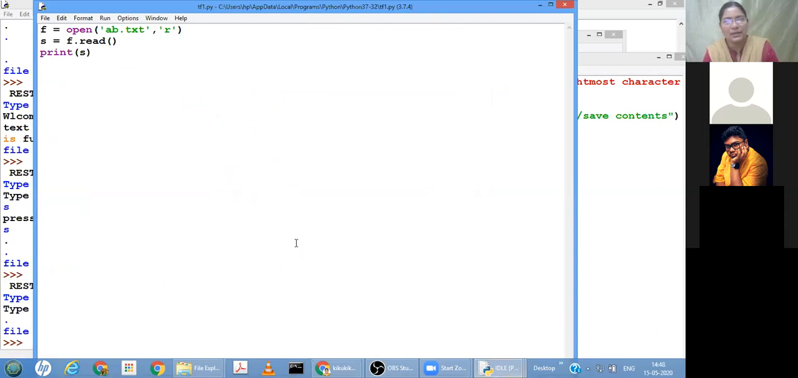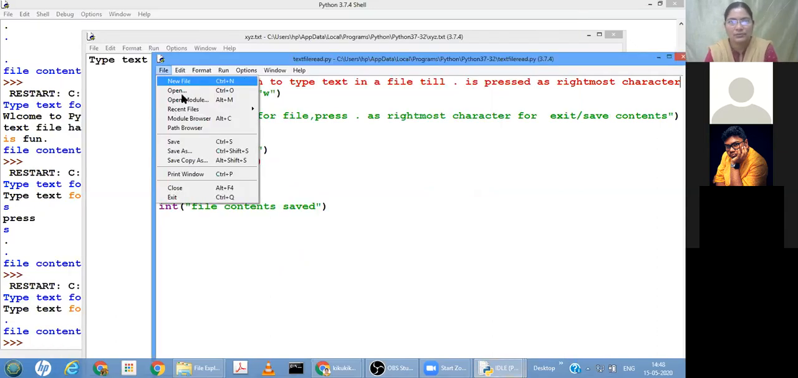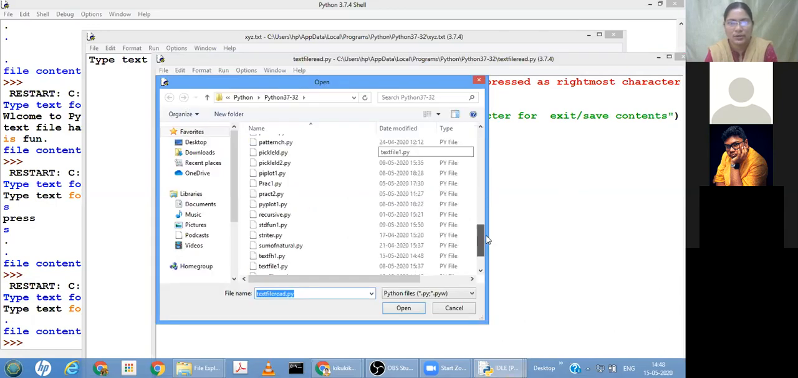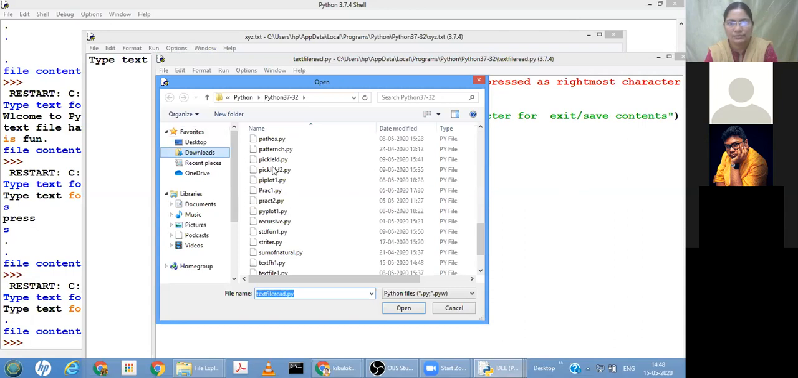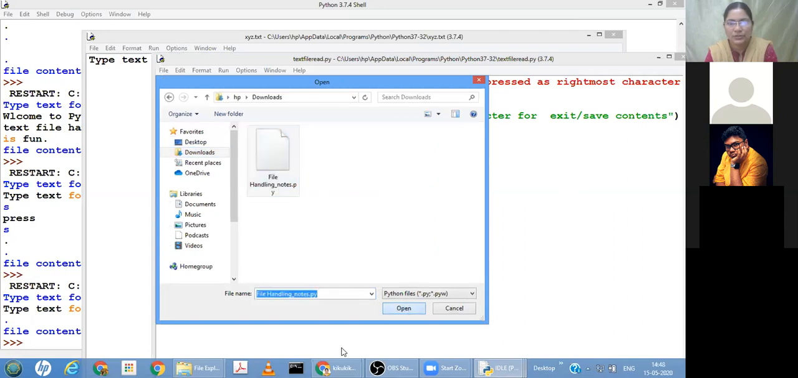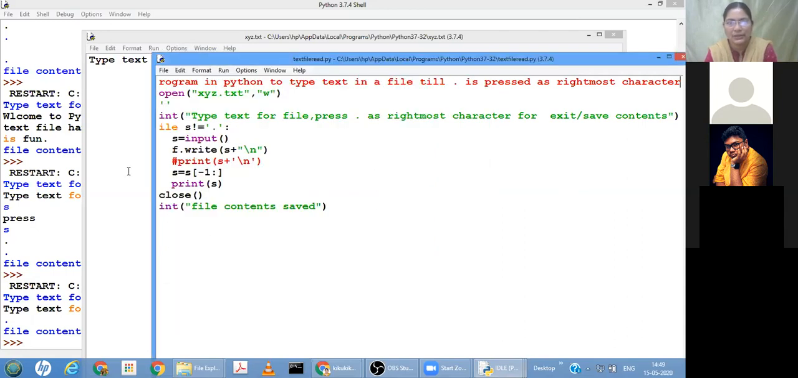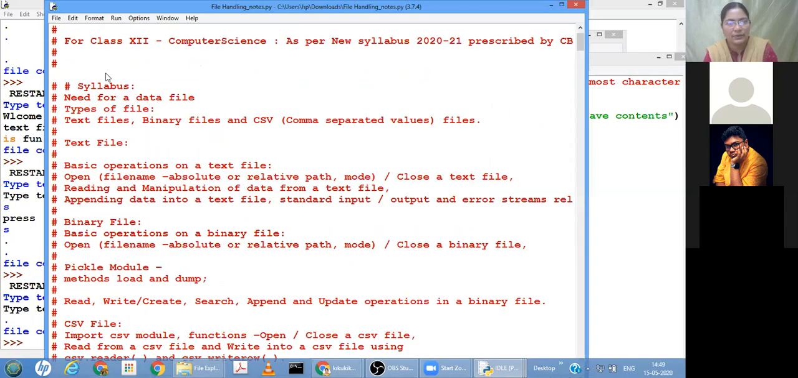This we have done in the last class. Otherwise I'll take from here. So here all the programs we have already done. From here I will be taking the read operation we have done.